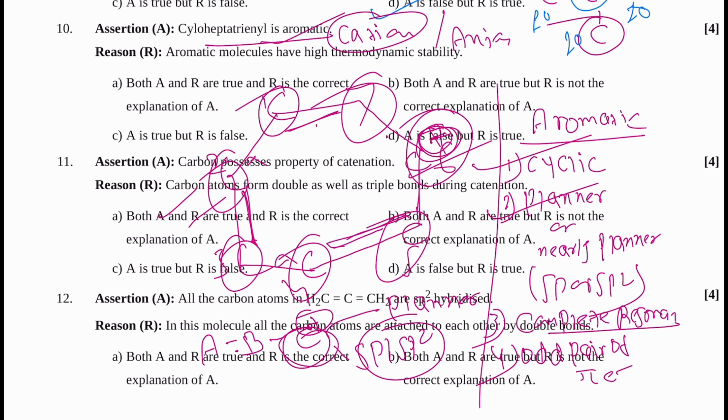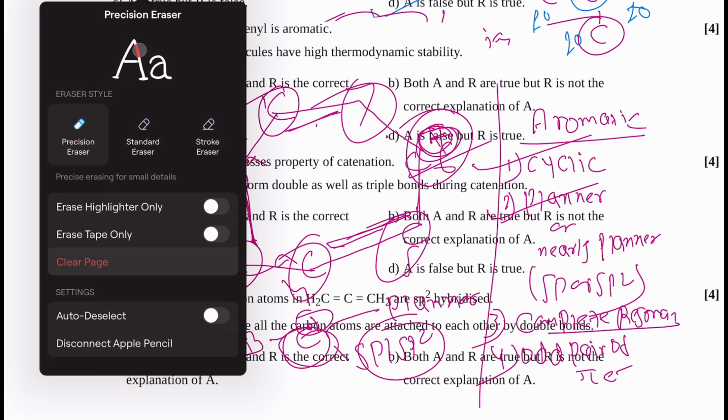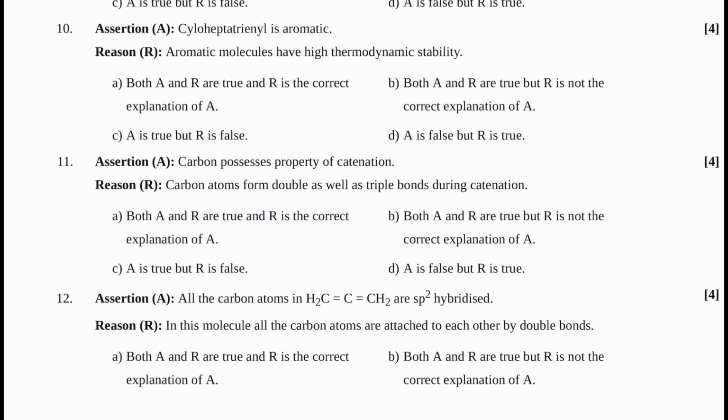And aromatic molecules have high thermodynamic stability. So yes, aromatic molecules have high thermodynamic stability. Here you also need to know that an aromatic compound is the most stable in thermodynamic stability.